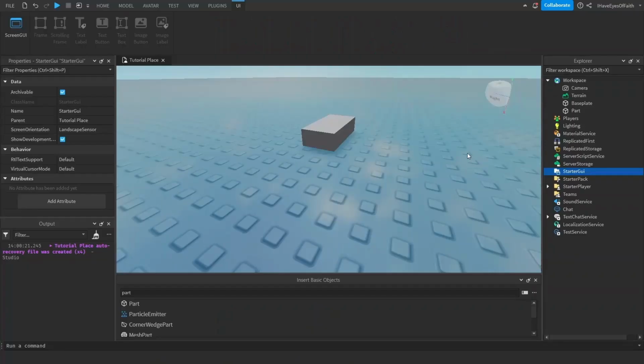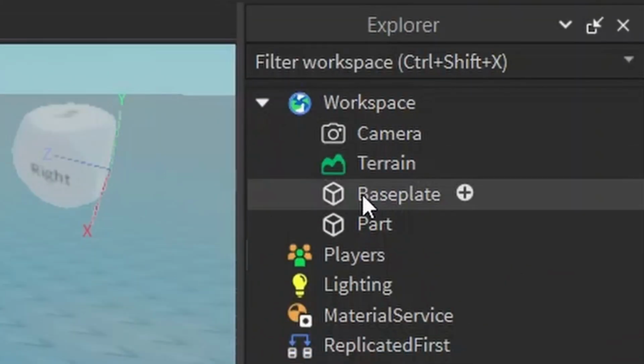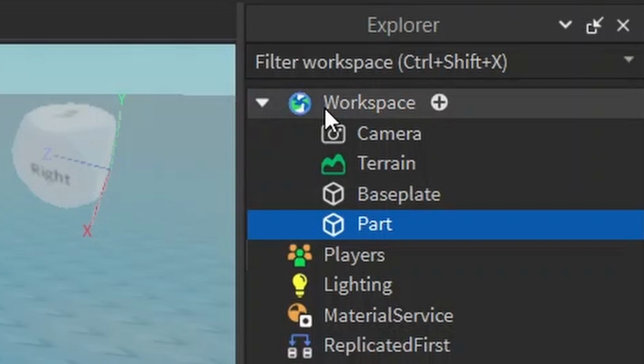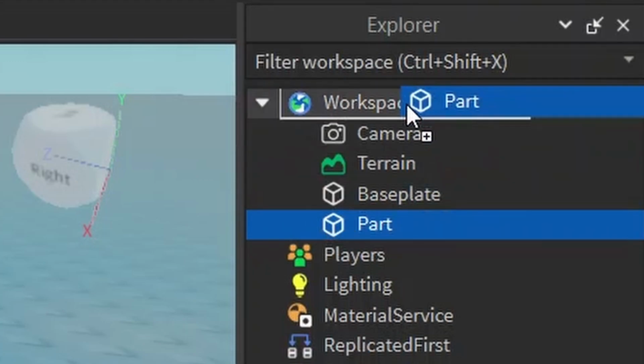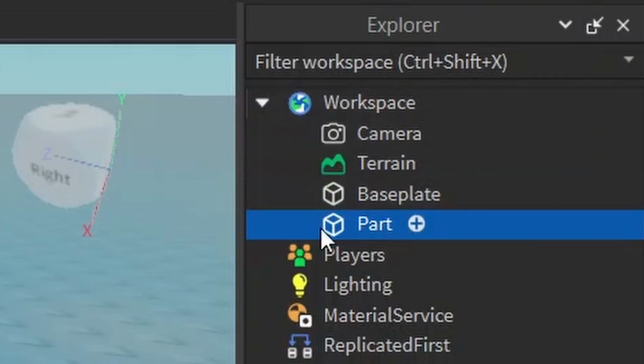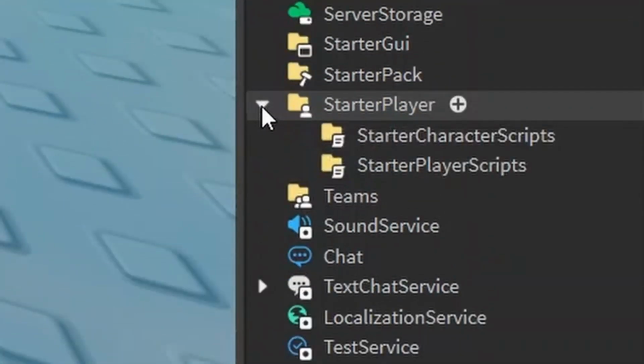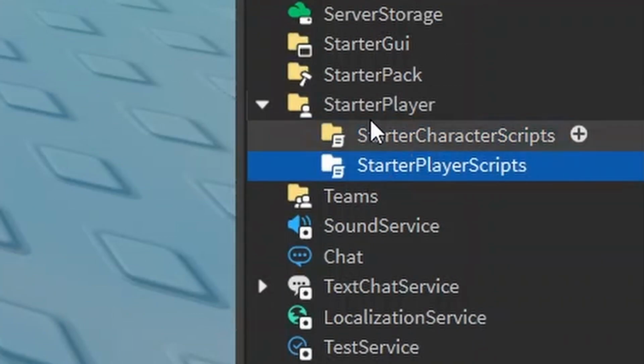But anyways, in Roblox, there is a hierarchy. Objects are placed inside of each other, just like how the part is inside of workspace. That means that workspace is the parent of part, and the part is a child of workspace. It's a parent-child relationship because we literally put it inside. You see how it's indented over? Everything that's indented over is inside of that. For example, if you look at starter player, these are indented, so those are inside of it. These are the children of starter player.